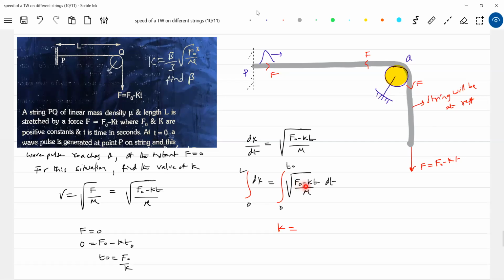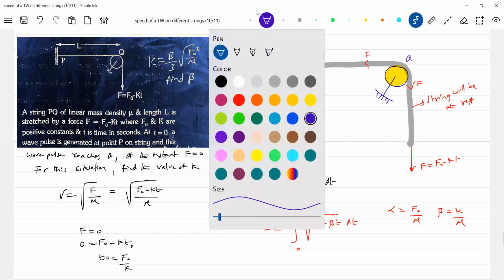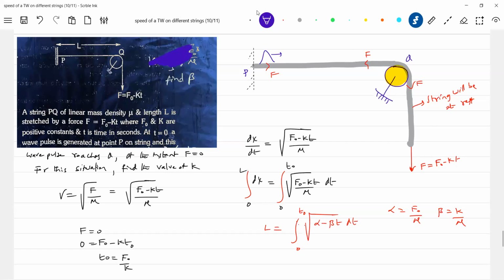So square root of alpha minus beta t. So what is alpha? Alpha will be F naught by mu. Beta will be K by mu. Then integrate. Okay, just you work out.